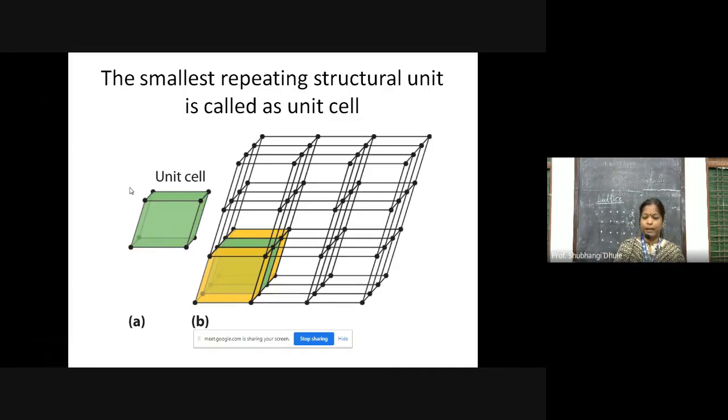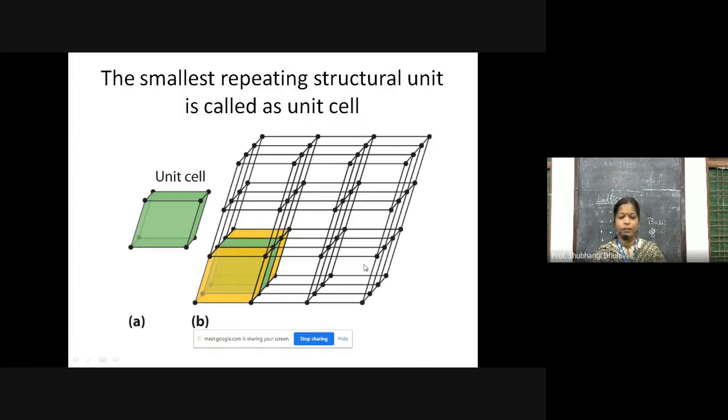If this yellow one is the unit cell, then it continues in all possible directions in the array of the lattice. Array means a definite arrangement of all the points, and this unit cell is repeated in all directions, and thus the crystal structure is grown.